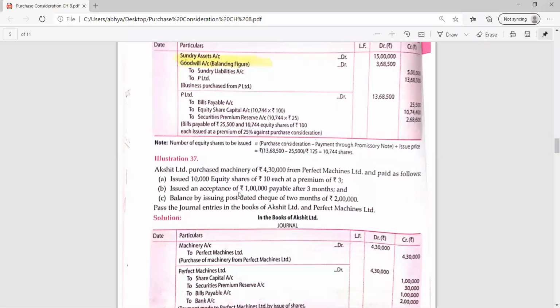And why in this question was there no need of the formula? Could you please tell me, any of the students? In this question there was no need to apply the formula which I told you in case of premium. Ma'am, in this the number of shares was already given. Very good, Harsh. Clap for you. Because that formula is used only to know the number of shares, how many shares we need to issue. But here the number of shares is already given. So acceptance will be transferred to the BP account and then the post-dated cheques will be transferred to the bank account.